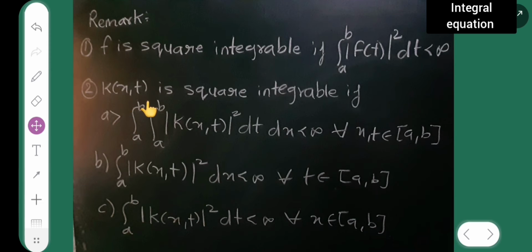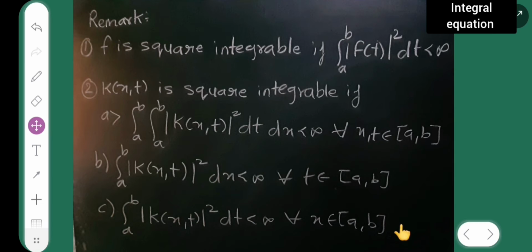Second is k of x comma t. This is my kernel. Now, this is square integrable if this happens: integral from a to b, integral from a to b of modulus of k of x comma t the whole square dt dx is less than infinity for all x comma t belonging to a comma b. Part b: integral from a to b of modulus of kernel k of x comma t square dx is less than infinity for all t belonging to a comma b. And c: integral from a to b of modulus of k of x comma t square dt is less than infinity for all x belonging to interval a b.